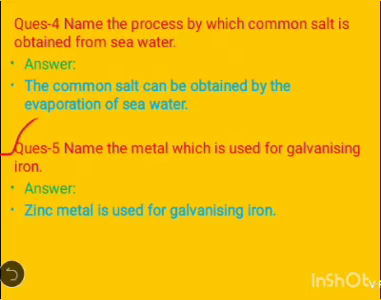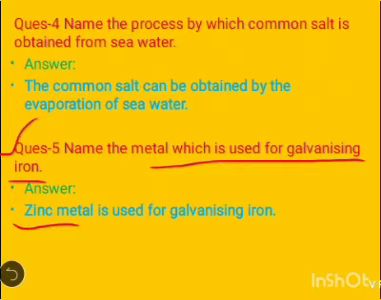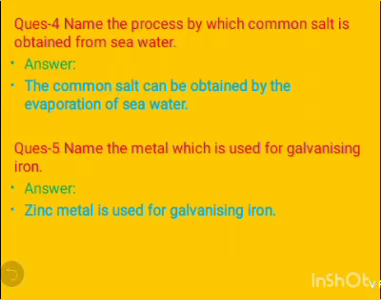Now come to your fifth question. Name the metal which is used for galvanizing iron. So you all know it is zinc. Zinc metal is used for galvanizing iron. So this is your classwork.